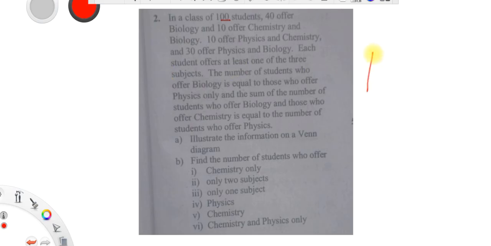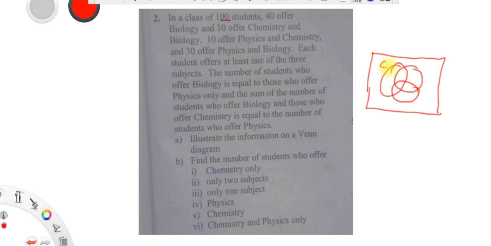So if you draw a three-set program, the Venn diagram, let's say this is chemistry, and you have biology, and you have physics. Since each student offers at least one of the three subjects, the students outside here in this region would be students who do not offer any of the three subjects.